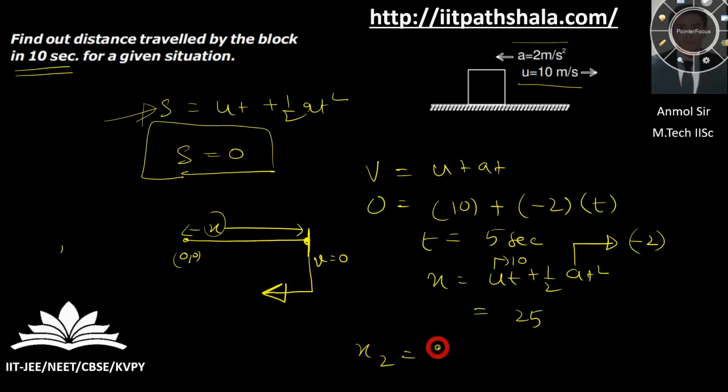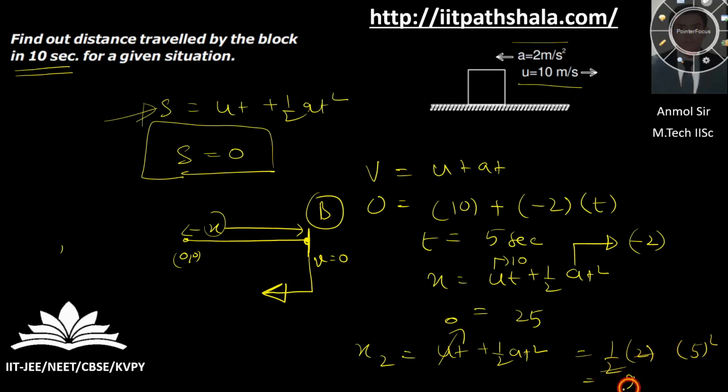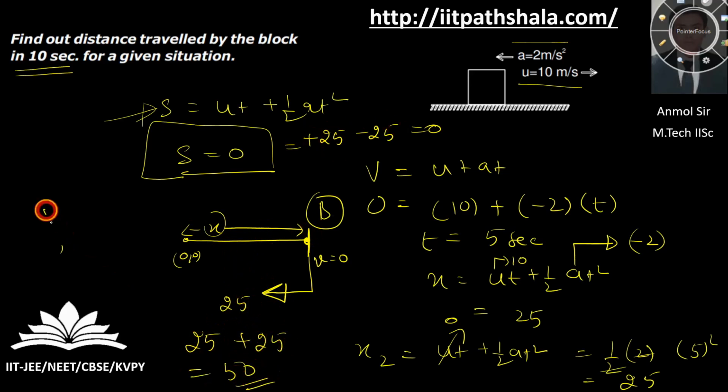So x2 is equal to ut plus half at square. Now at the point b, you are having a zero velocity, so u is 0. You're having 1 by 2, a is nothing but 2, into t square for the next 5 seconds. For the next 5 seconds you have another displacement of 25. You are going back, so that's why you are getting a 0 over here, because you are adding a 25, then you are subtracting a 25. You are taking care of the sign itself. But for the distance, what I have told you is that you have to take the modulus itself. So first is 25, then another 25. You are not concerned with the sign itself. That gives you a total distance of 50.